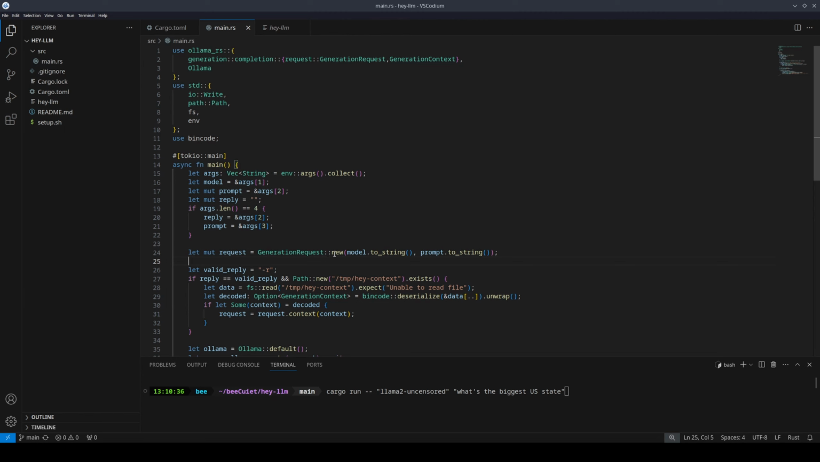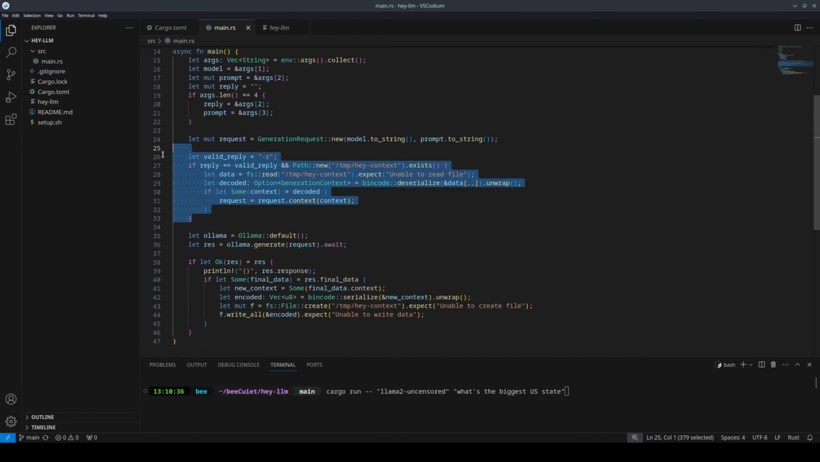It expects 2 parameters, a model and a prompt, and they need to be strings. So we're going to take the address of args1 that we're storing as model, and we're just going to expand that out to be a string. So rather than returning a space in memory, model2string actually returns the underlying string, so llama2 uncensored, which is the underlying string stored in args1 that we're getting the address for. And we do the same thing for prompt.